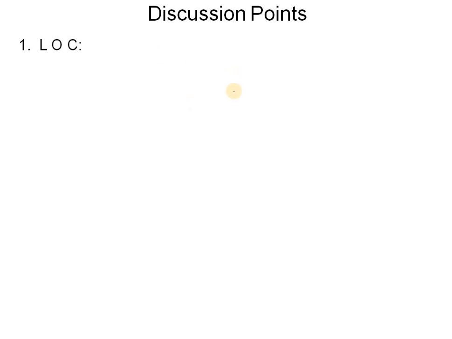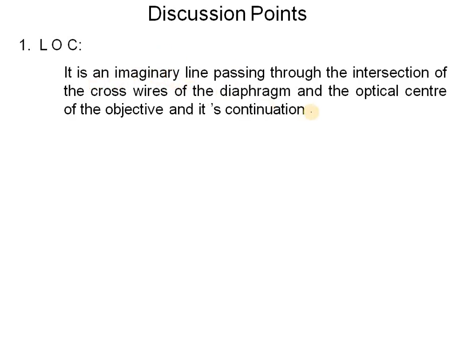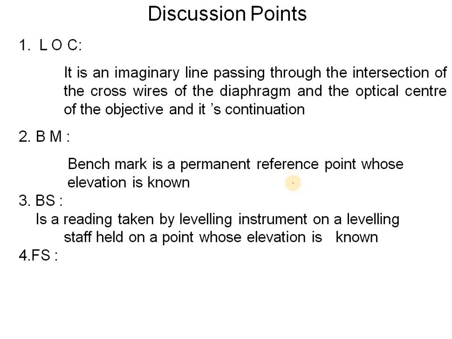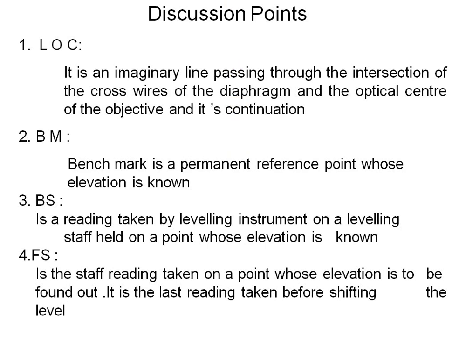As we discussed, LOC is an imaginary line passing through the intersection of the crosshairs of the diaphragm and the optical center of the objective, and its continuation. Benchmark is the permanent reference point whose elevation is known. BS is a staff reading taken by the leveling instrument on a level staff on a point whose elevation is known. Foresight is the staff reading taken on a point whose elevation is to be found out. It is the last reading taken before shifting the level.